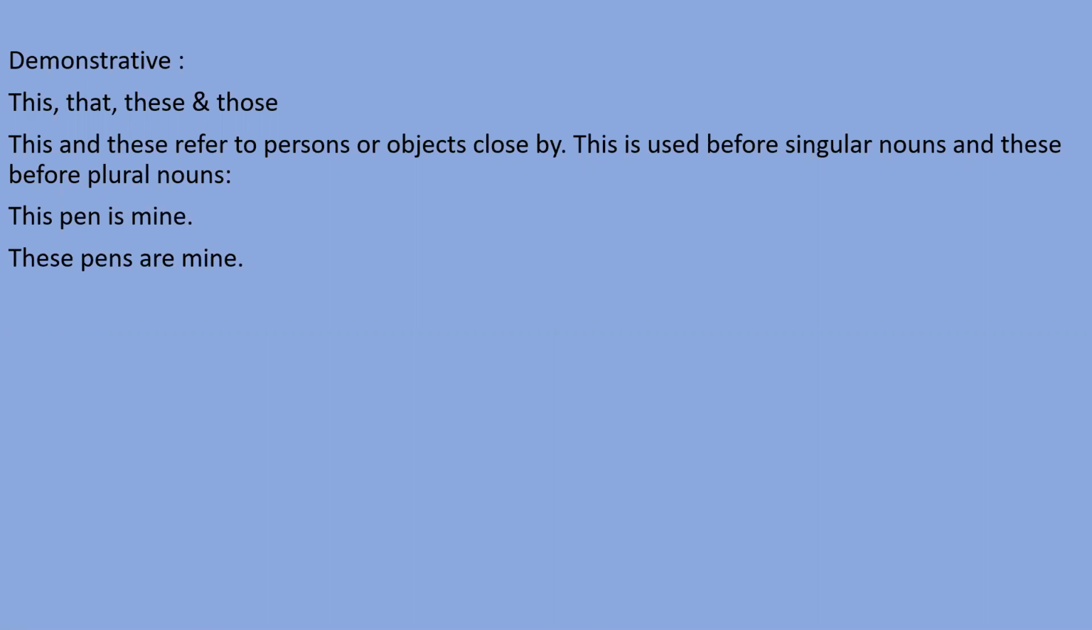These pens are mine. When we talk about plural things and those plural things are close to us, then we need to use these. If things are in singular form, we should use this. If things are in plural form, we should use these, right?